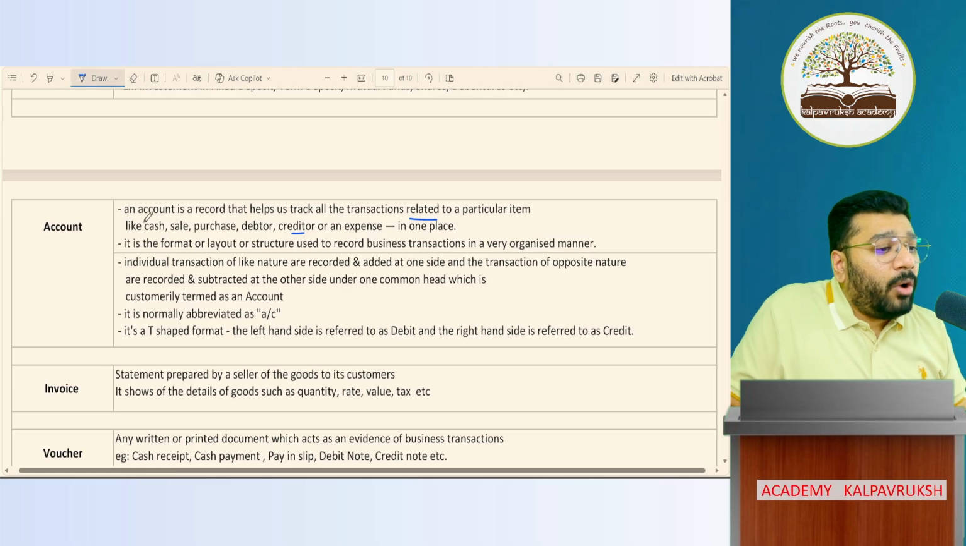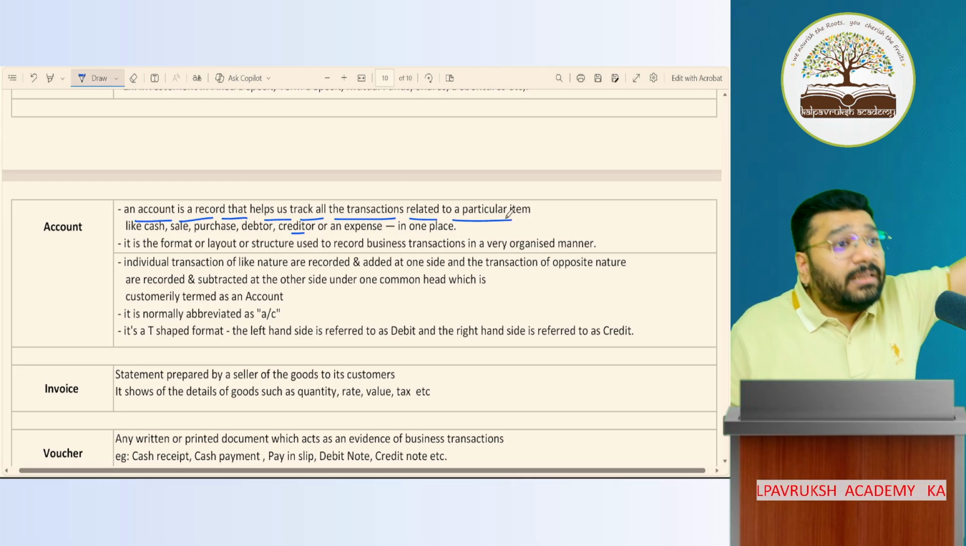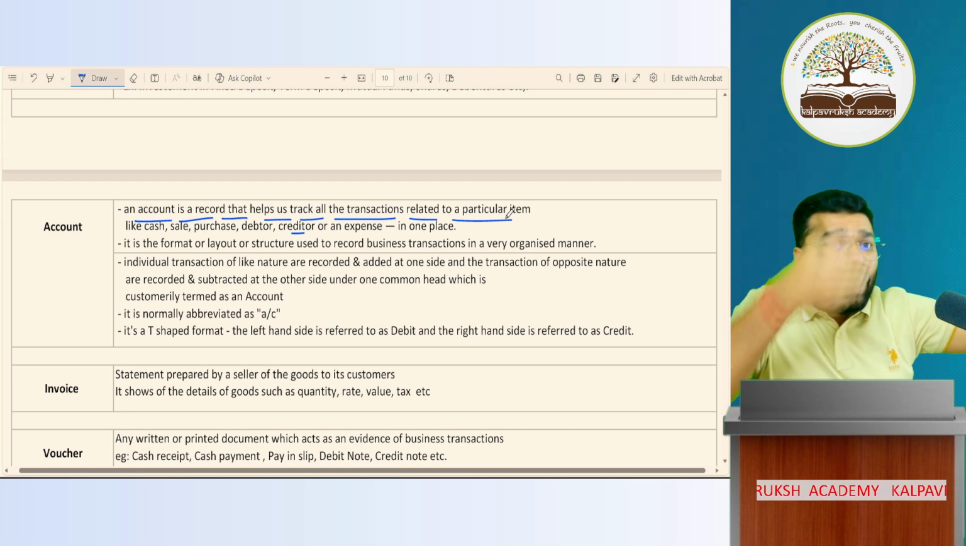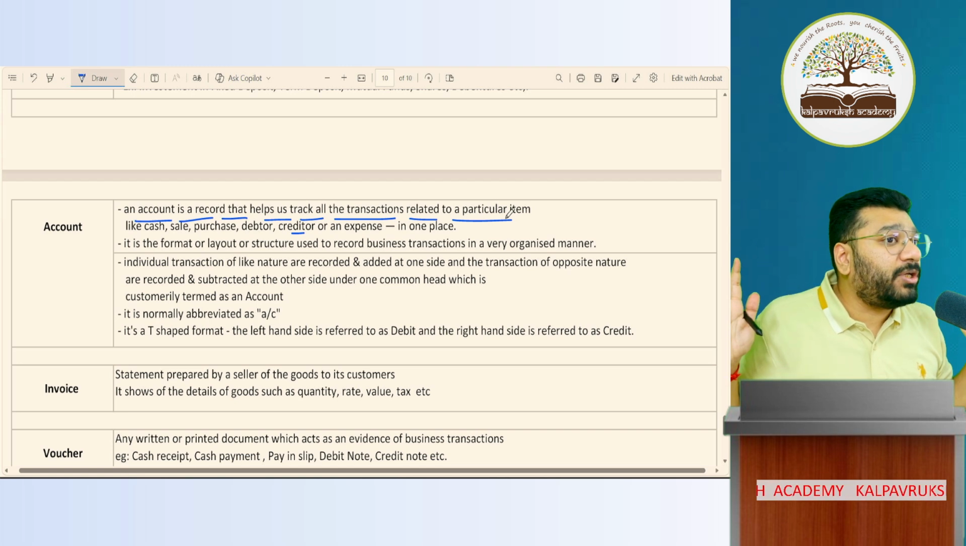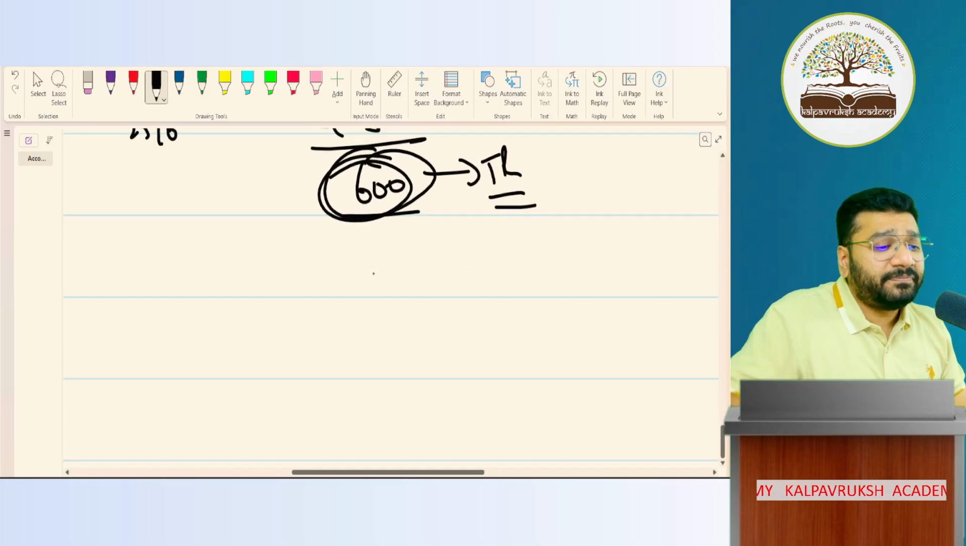What is an account? An account is a record that helps us track all the transactions related to a particular item. Whatever item you want, there will be an account for that item. If you go there and look at the data, you will have the complete information. So like that we have multiple accounts. Can you tell me a list of a couple of accounts?